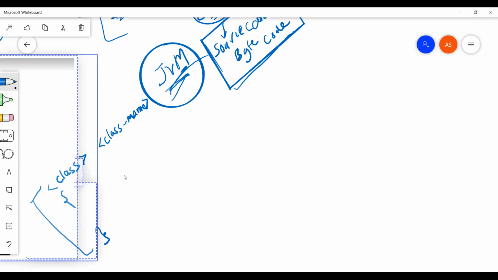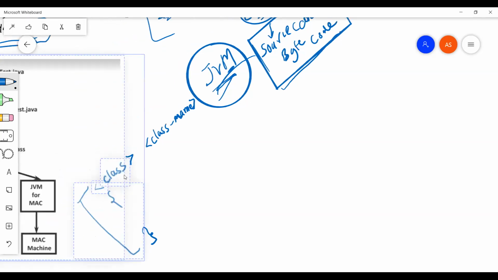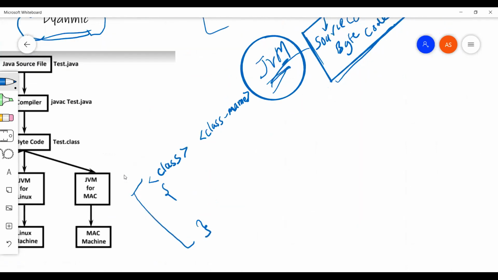Now we just want to create a class. So we can say class. I'm sorry, I'm writing it in caps. It is in small case. Class and then name of class.